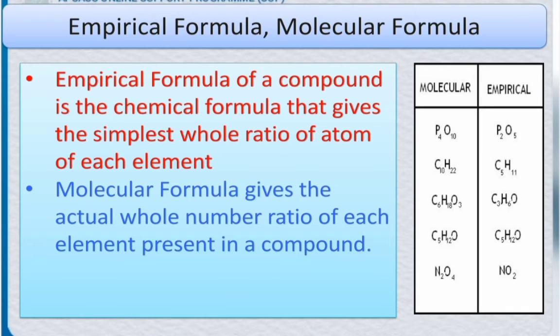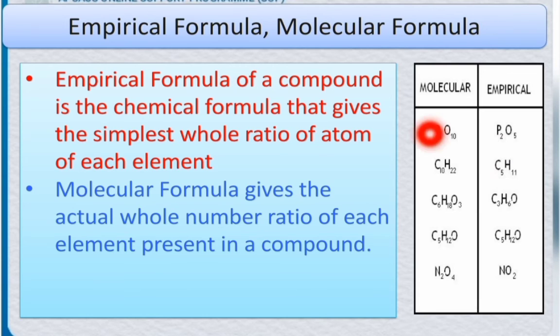Now students, our next topic, empirical formula and molecular formula. Students, what is the difference between empirical formula and molecular formula? Did you know? The empirical formula of a compound is the chemical formula that gives the simplest whole number ratio of atoms, as you can see in this picture.